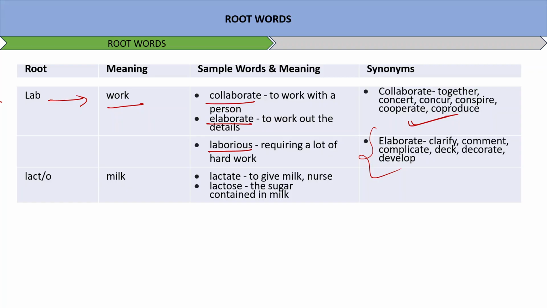Lac or lacto means milk. Lactate, lactose, to give milk or nurse someone. Lactose, the sugar contained in milk. Okay, so these are some of the root words which we have discussed, and so far so good.